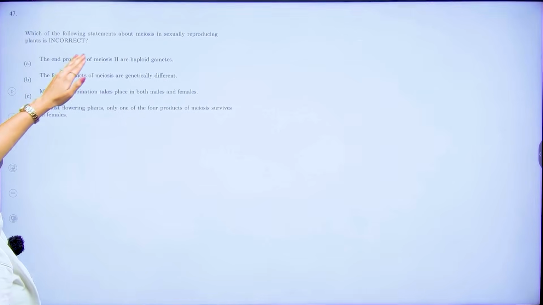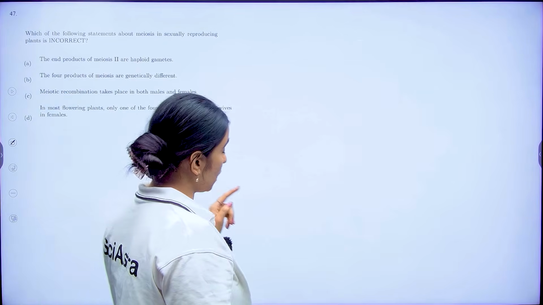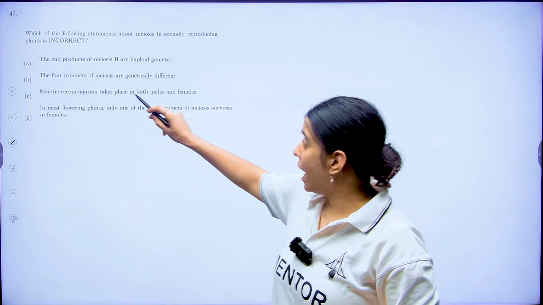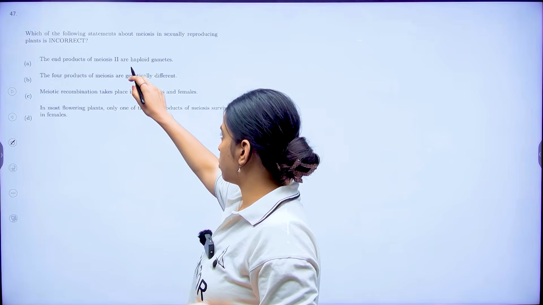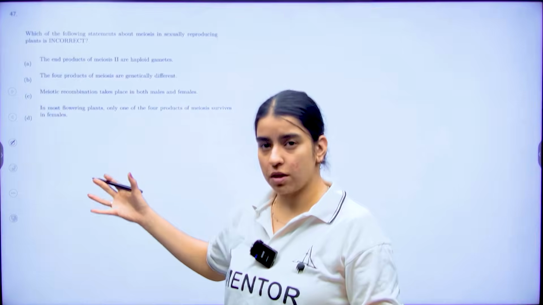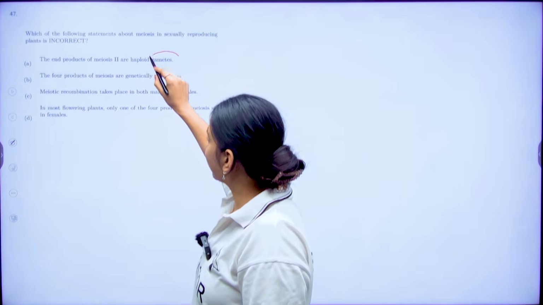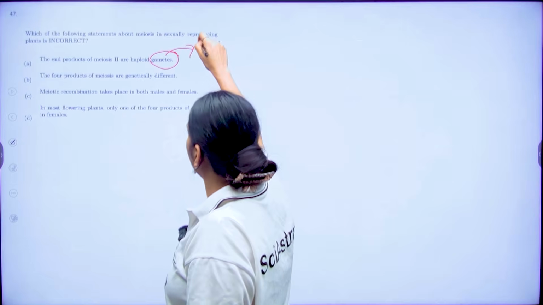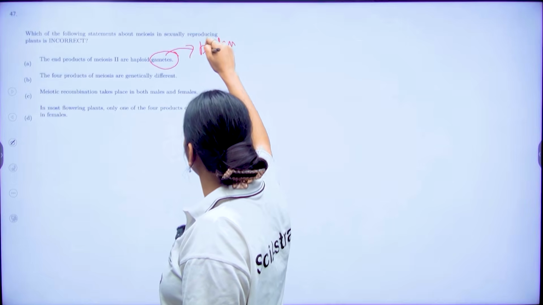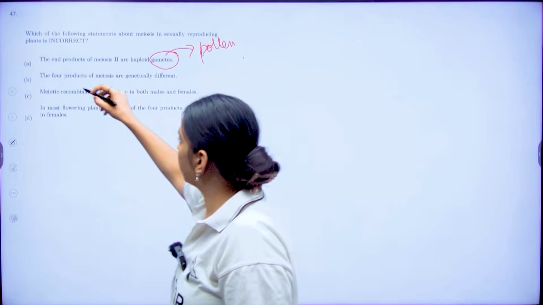Which of the following statements about meiosis in sexually reproducing plants is incorrect? The first statement is: end products of meiosis 2 are haploid gametes. Now this statement is itself incorrect because gametes are not directly formed in plants, right? They form pollen.